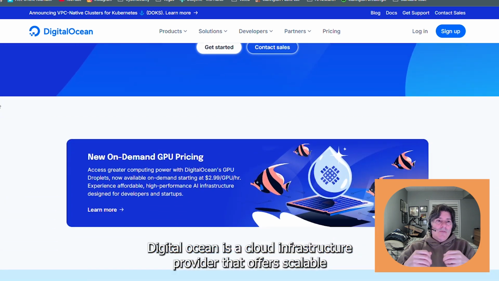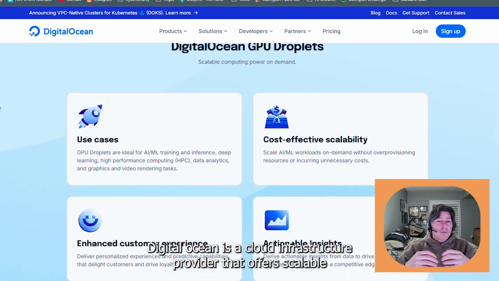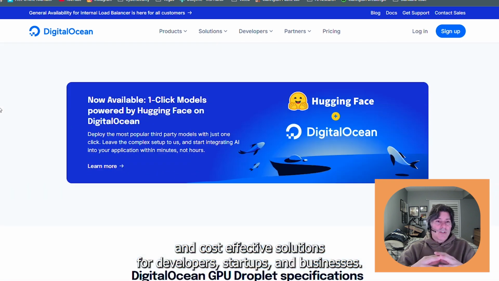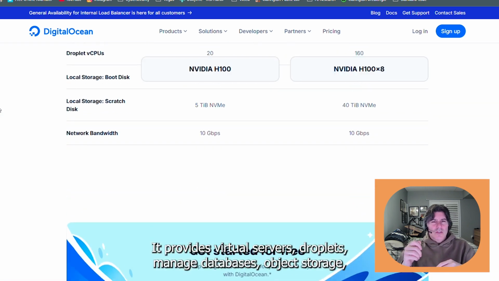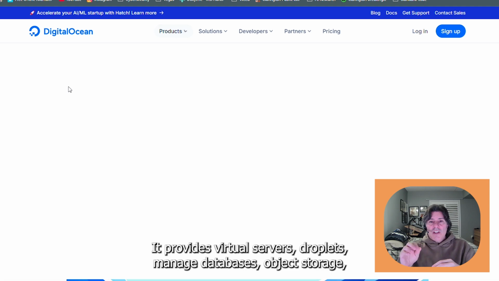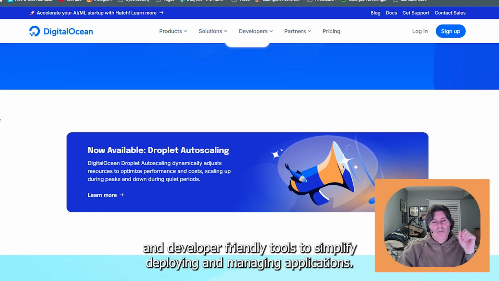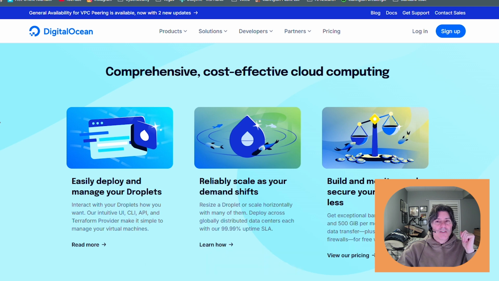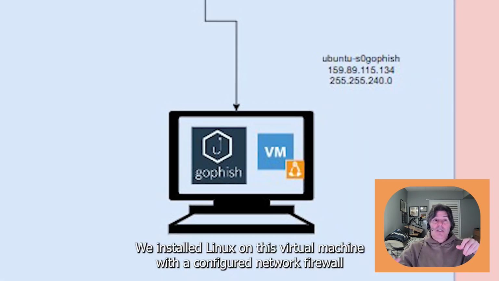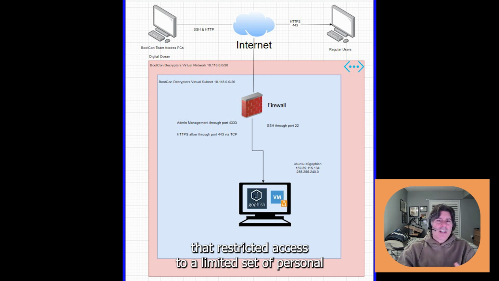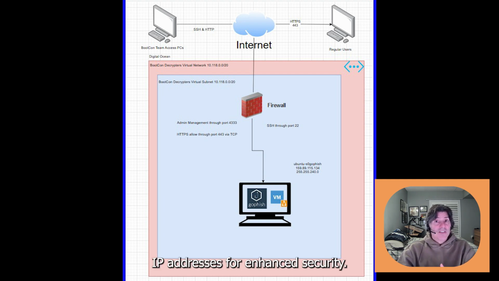DigitalOcean is a cloud infrastructure provider that offers scalable and cost-effective solutions for developers, startups, and businesses. It provides virtual servers, droplets, managed databases, object storage, and developer-friendly tools to simplify deploying and managing applications. We installed Linux on this virtual machine with a configured network firewall that restricted access to a limited set of personal IP addresses for enhanced security.